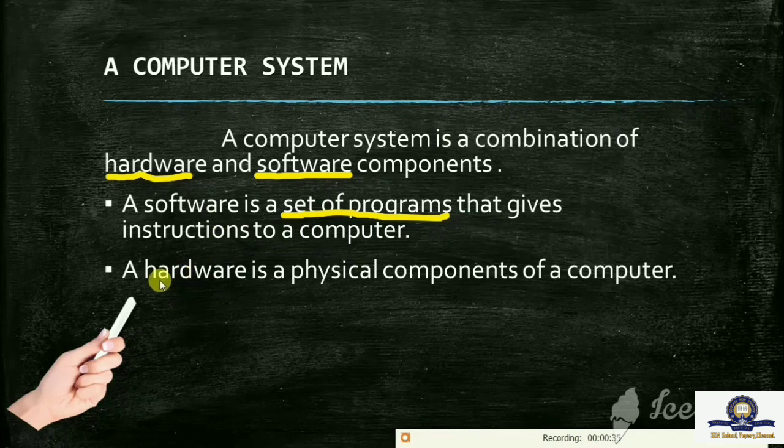Now let's see what hardware is. Hardware is the physical components of a computer. So a computer uses the required hardware components to complete the task. Software is used to do the task and hardware is used to complete the task. Overall, a computer system cannot perform a task in the absence of either hardware or software. So this is about a computer system.